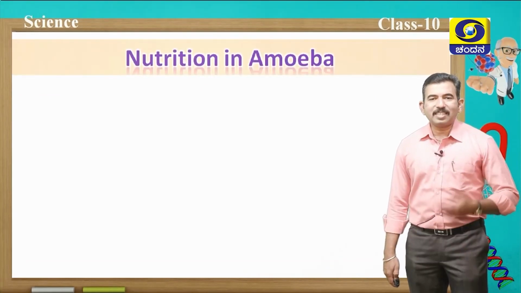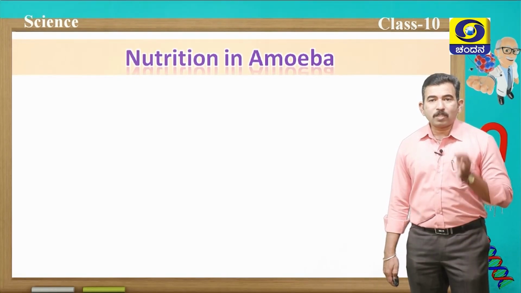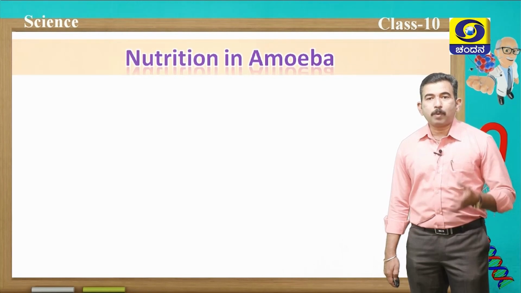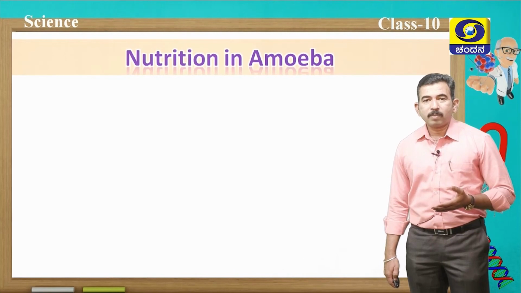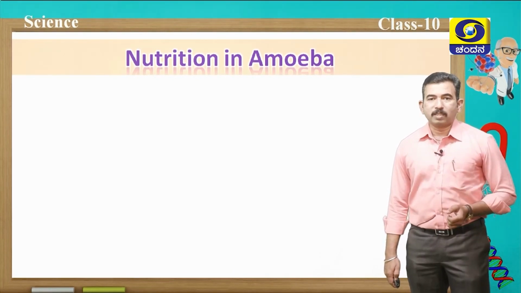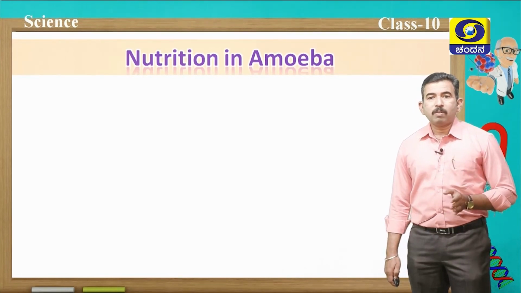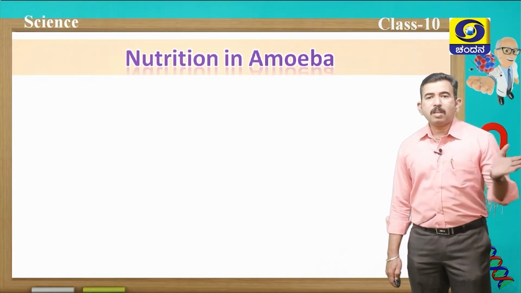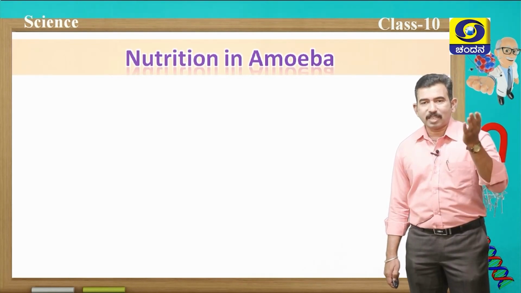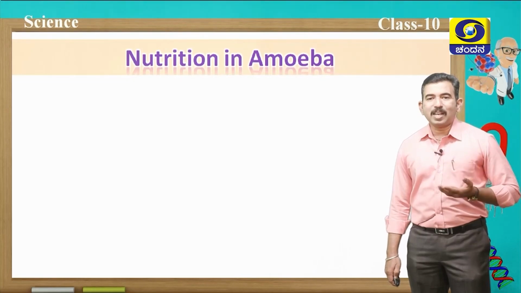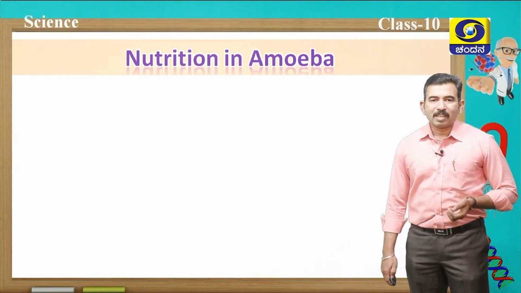Students, now let us discuss nutrition in amoeba. You all studied that nutrition is a process in which organisms procure their food, utilize that food and obtain energy from that food to carry out their life processes. So, nutrition is a very important life process which takes place in all living organisms, including microscopic unicellular organisms such as amoeba, and even in multicellular complex organisms like human beings and other animals also.